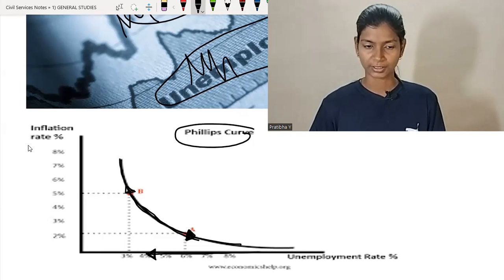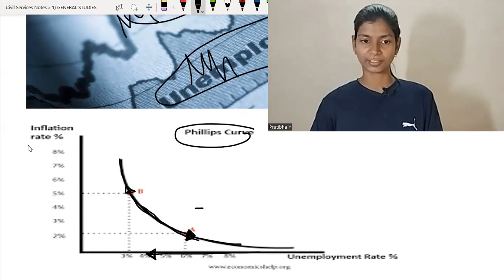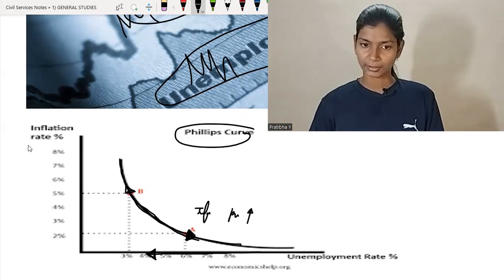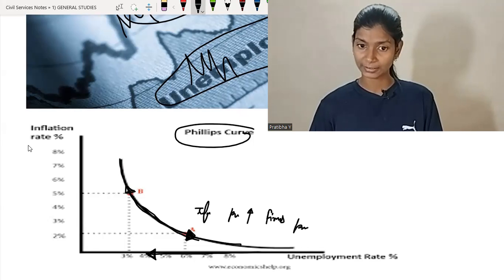So vice versa. I told you the reason why: when inflation increases, the price of the commodity increases, and firms want profit, so they produce more product. For that, they have to recruit more people, so employment increases and unemployment decreases.